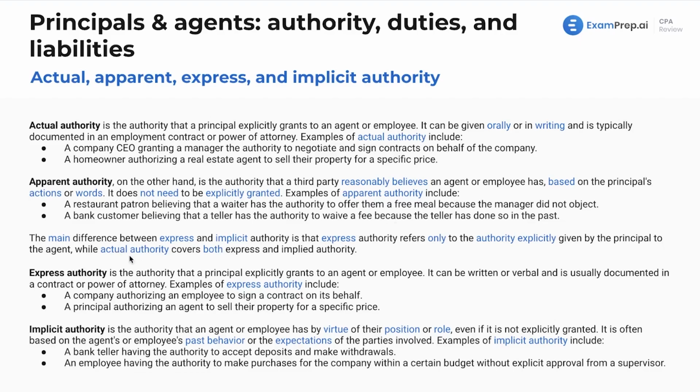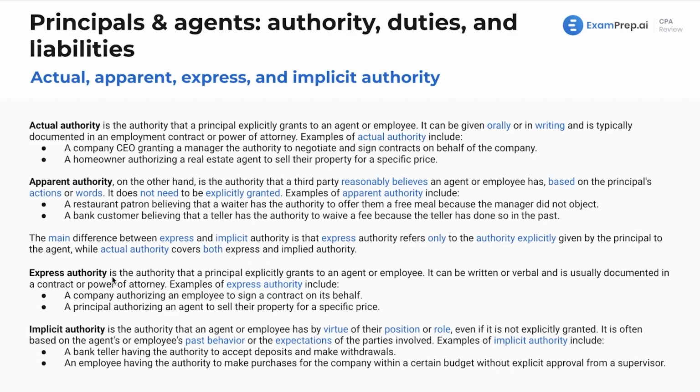Now, the main difference here between these two, between express and implied authority, is that express authority refers to the authority explicitly given by the principal to the agent, while actual authority covers both express and implied authority. So make sure you're understanding that. That's, I'd say, big. I actually went back and added this in because I wanted to make sure it was pretty clear as to the differences here. Make sure you understand that when you're studying.